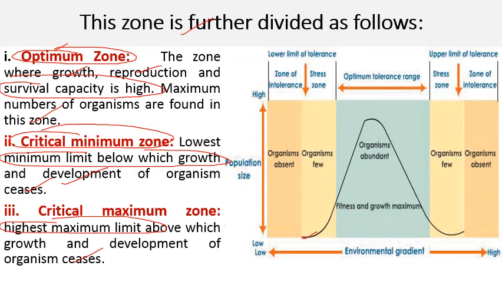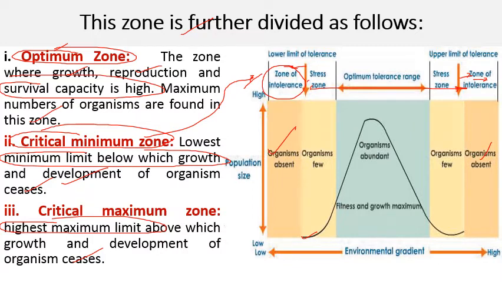So it includes two zones. The first one is the zone of tolerance. Then the second one, that is outside this zone of tolerance on both the sides, that is zone of intolerance. It includes the critical minimum zone and the critical maximum zone. जिस zone पे जो organisms हैं they are unable to survive, और इसमें जो organism हैं वो या तो extinct हो जाते हैं या उनकी growth रुक जाती है.